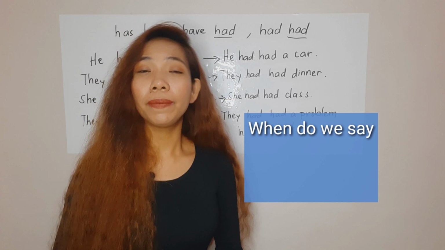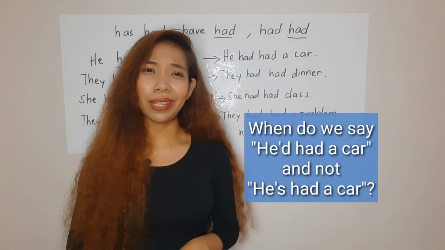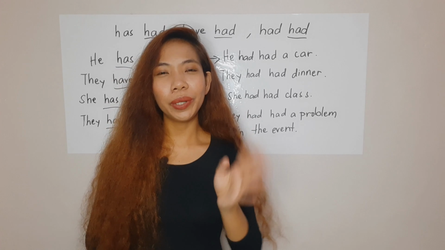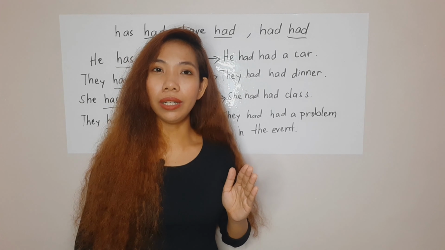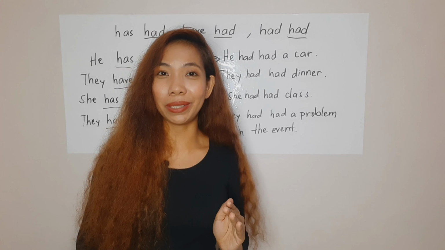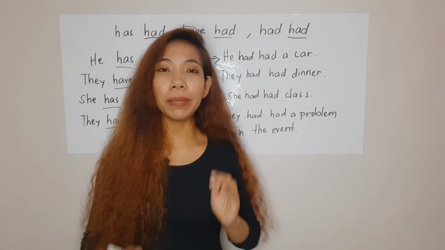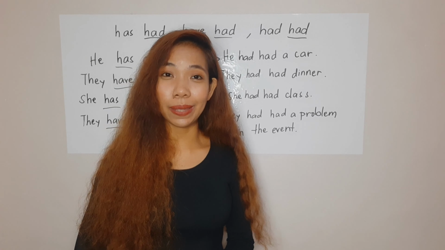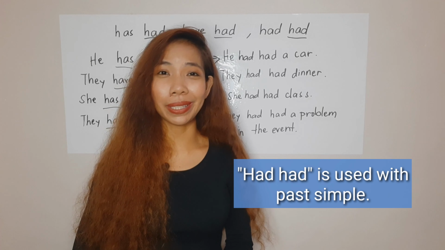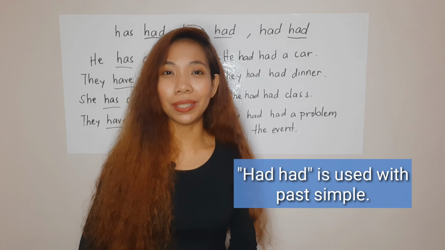The next question will be, when do we use this? When do we say he'd had a car and not he's had a car? Remember that we use he's had a car, the one in present perfect tense, if there is an effect in the present. Now, he had had a car, that's actually past perfect tense, still in the perfect tense. We use this if we want to say that there's an effect in the past simple. So that means this is commonly used with another verb in the sentence, and that verb is in simple past.